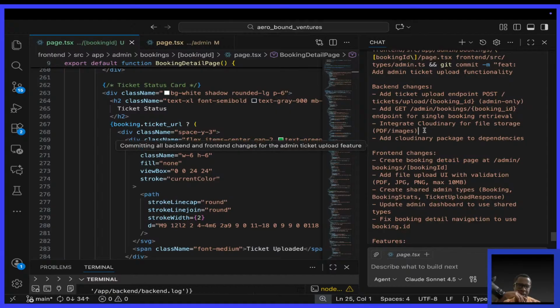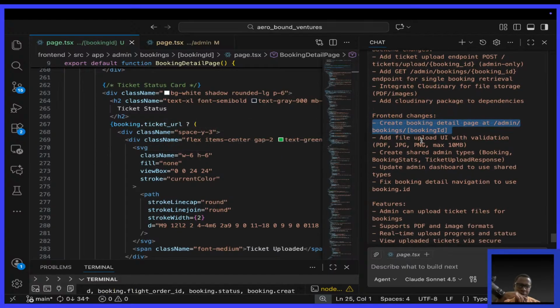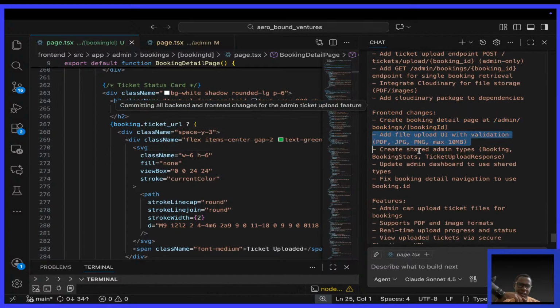Integrate Cloudinary, okay. Add Cloudinary package to dependencies, front-end changes, create booking detail page, add file. Without AI, that would have taken long, okay, to generate this, correct this code. Shared admin, update admin dashboard to not read the code, but to design, okay.